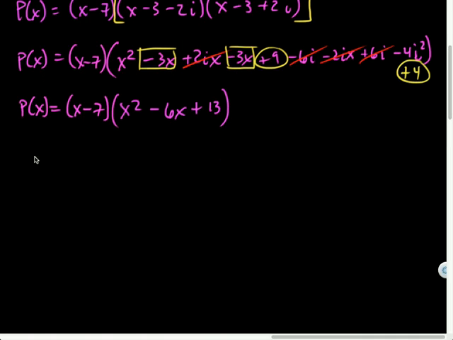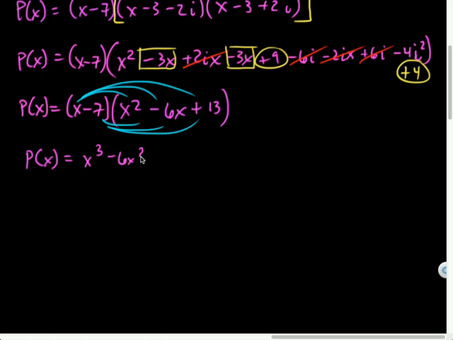And now I just got to distribute again. I'm almost there, friends. Now I'll distribute. You got it. You got it, dude. X cubed minus 6x squared plus 13x, and then distribute the negative 7. So minus 7x squared plus a 42x, and minus 70 plus 21, 91. And I can combine some like terms there, and I'm done.